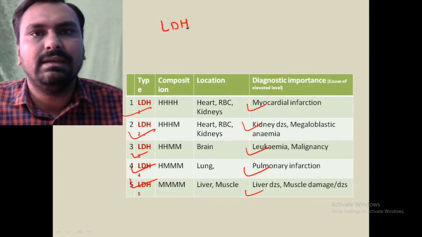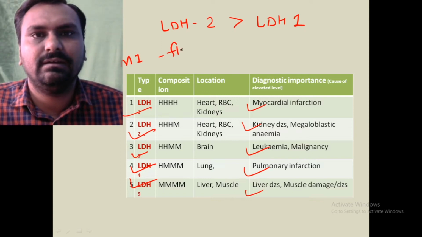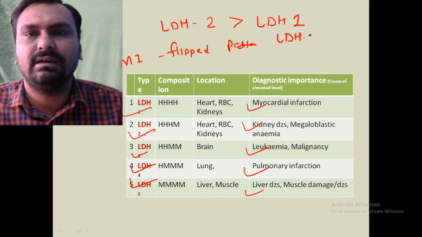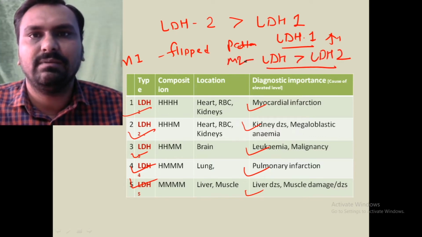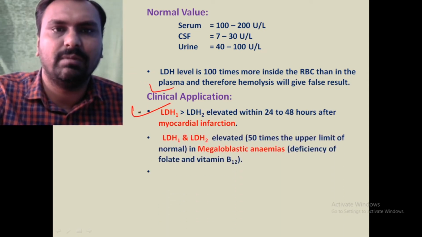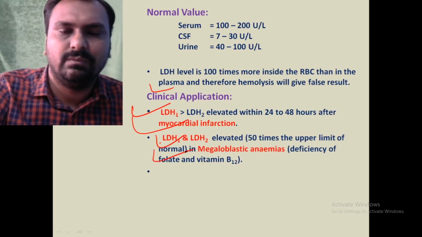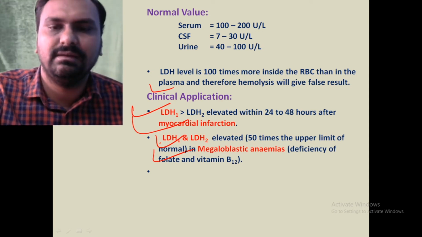Normally, LDH2 level is more than LDH1, but in myocardial infarction a flip pattern is seen, because LDH1 is present in the heart and with damage to the heart, LDH1 level is increased. So LDH1 will be more than LDH2 in myocardial infarction, heart attack. In RBC, both LDH1 and LDH2 are found, so in megaloblastic anemia it will be increased.